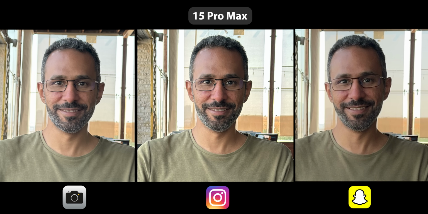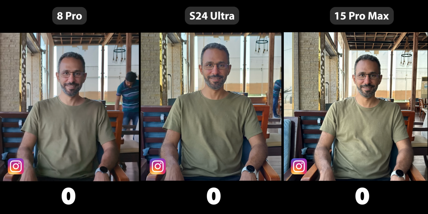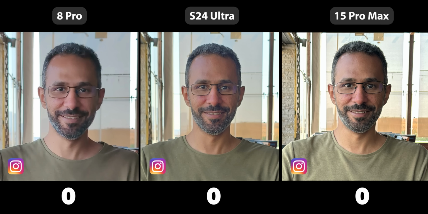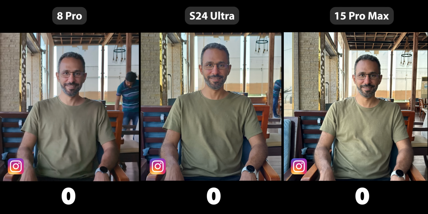Now let's compare the outcome of all phones side by side. Starting with Instagram, the 8 Pro photo is far behind when compared to others. So with no doubt, it takes the third place. The 15 Pro Max and the S24 Ultra did a great job with the edge going to the iPhone for the higher level of detail, the more accurate skin tone, and the colors in general. But I do like the more contrast of the S24 Ultra than the iPhone. Either way, it's a personal preference which one you like more, but in my opinion, the 15 Pro Max is the winner here with 2 points. The S24 Ultra is the second best with 1 point, and the 8 Pro got 0 points.